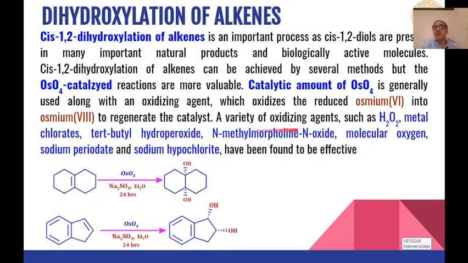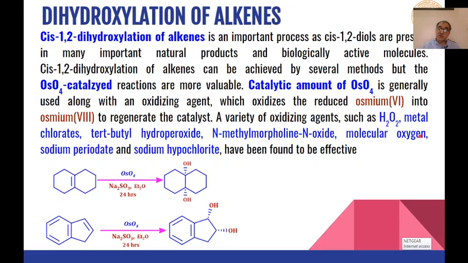The most commonly used oxidizing agents in addition to osmium tetroxide are hydrogen peroxide, metal chlorates, tertiary-butyl hydroperoxide, N-methyl morpholine N-oxide, and molecular oxygen can also be used as the oxidizing agent.